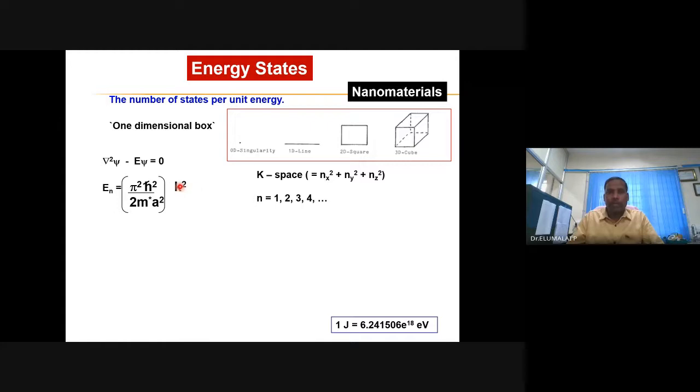For a one-dimensional box, instead of k square, you can replace it with n square, or very specifically nx square. Simply, it is n square.